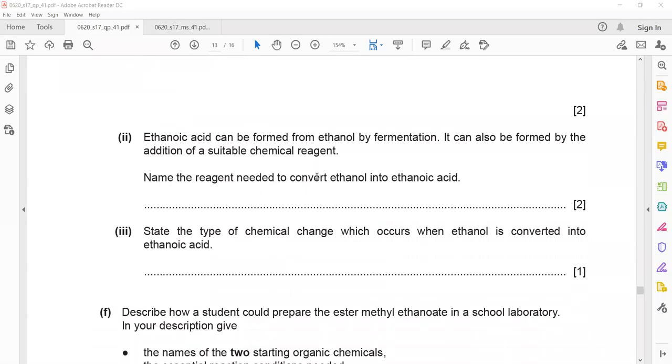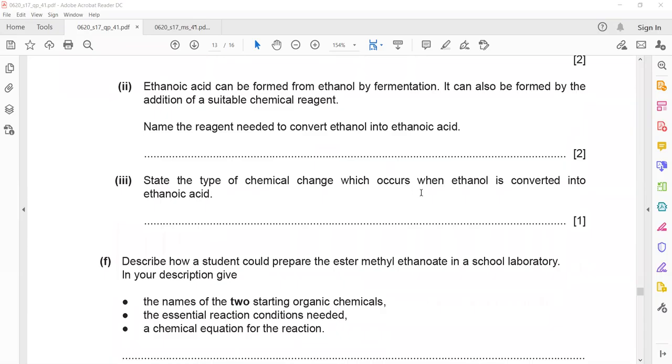In the next question, ethanoic acid can be formed from ethanol by fermentation. Like fermentation, we take a sugar or glucose, we use yeast, which has enzymes that help in this anaerobic respiration for conversion of glucose into alcohol. It can also be formed by addition of a suitable chemical reagent. Name a reagent needed to convert ethanol to ethanoic acid.